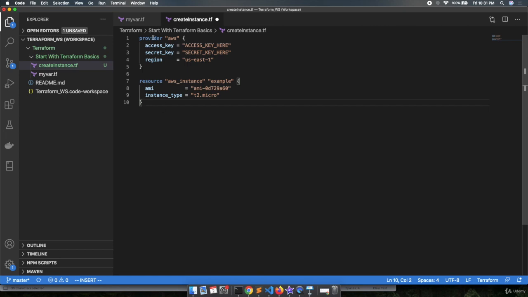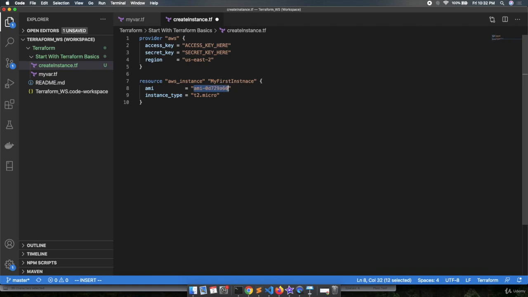We need to mention the provider. In my case, the provider is AWS. We need to provide the access key over here and the secret key over here. Then we need to provide the region in which I want to deploy my machine. So suppose we want to deploy the machine in US East 2. Then I'm providing the resources. So over here you need to provide the resource name. I'm providing aws_instance. The instance name can be provided over here. I am providing something like my first instance. Then we need to provide the AMI ID.